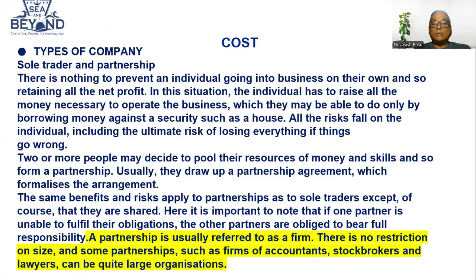So here it is important to know that if one partner is unable to fulfill the obligation, the other partners are obliged to bear full responsibility. So what the highlight is, the partnership is usually referred to as a firm. There is no restriction on size, and some partnerships such as firms of accountants, stockbrokers and lawyers can be quite large organizations.